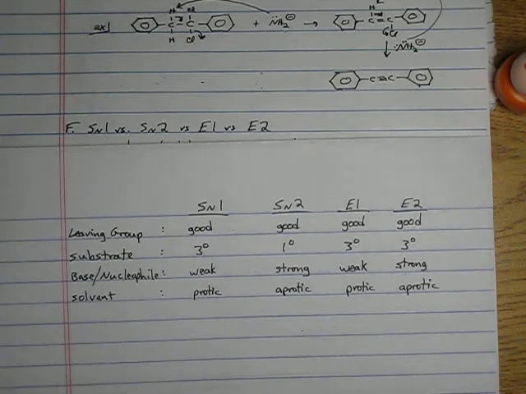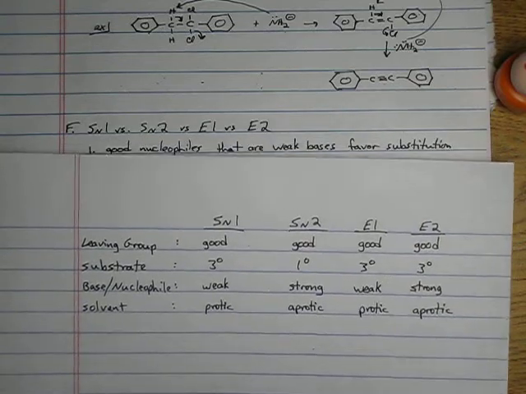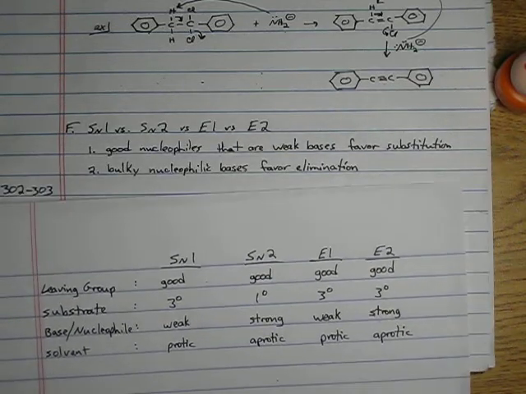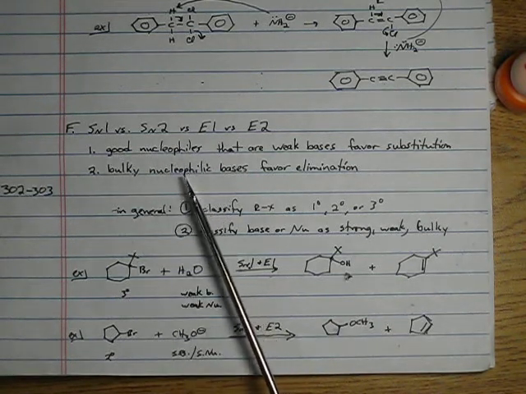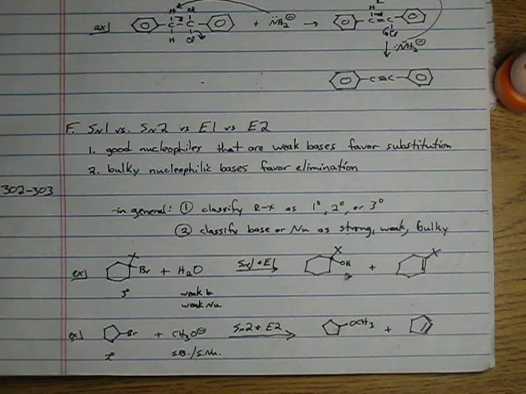All right. So, there are a few things to note that help us out. Good nucleophiles that are weak bases favor substitution. Remember, we had a couple of exceptions to our rules. We had some good nucleophiles that weren't really good bases.